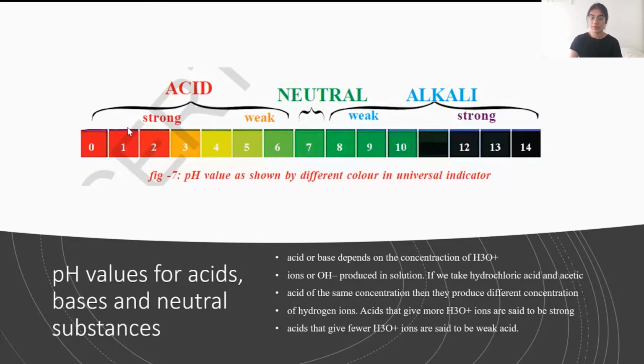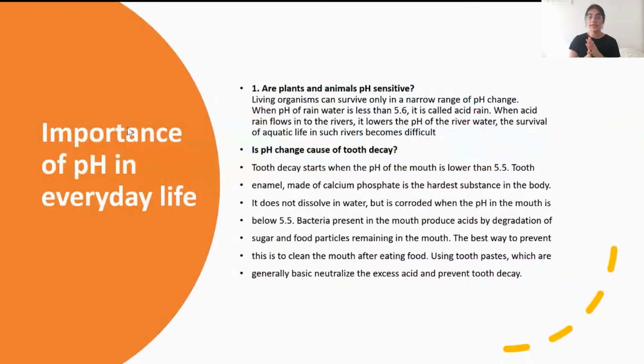So neutral substances, a perfectly neutral substance, has a pH value of 7. Now, what is the importance of the pH value in everyday life? Why do we classify the acidic character or basic character of a substance to be more acidic than the other, or more basic than the other? And why do we have the pH scale that measures these acidic values?